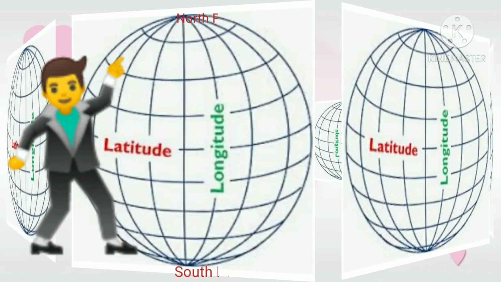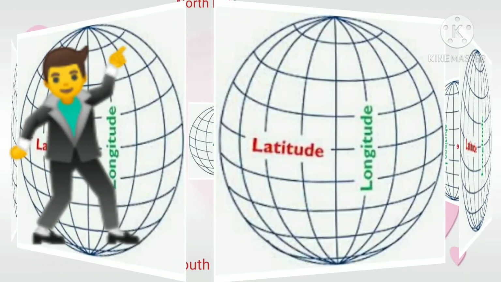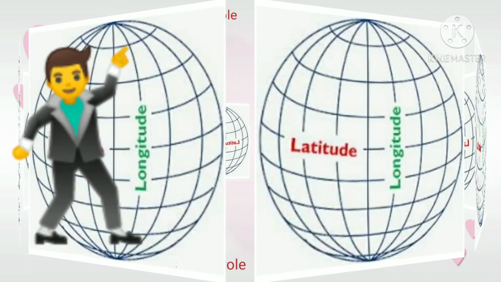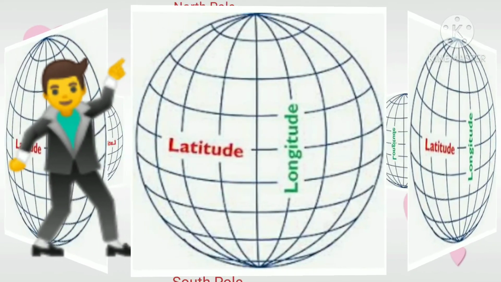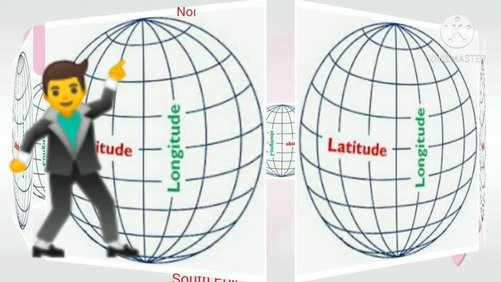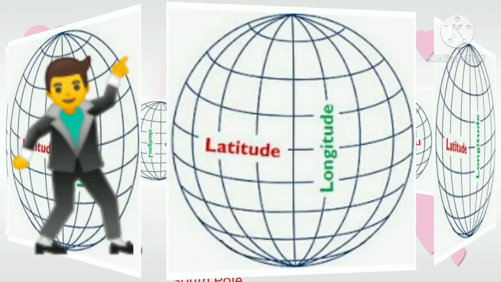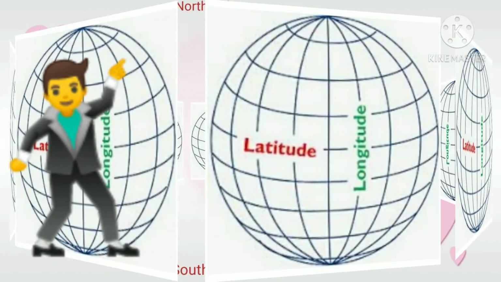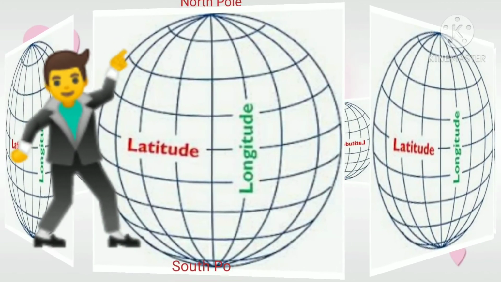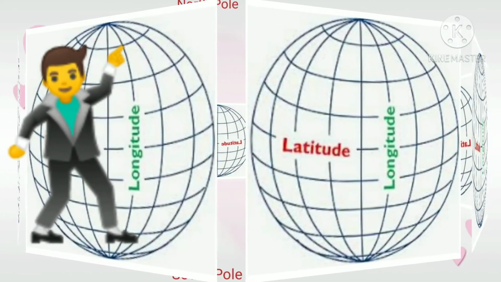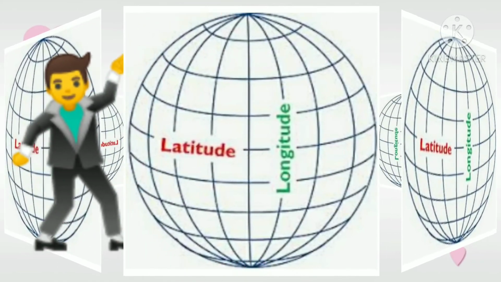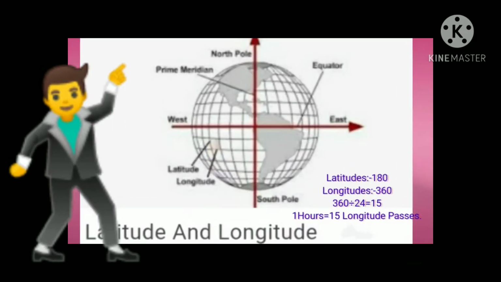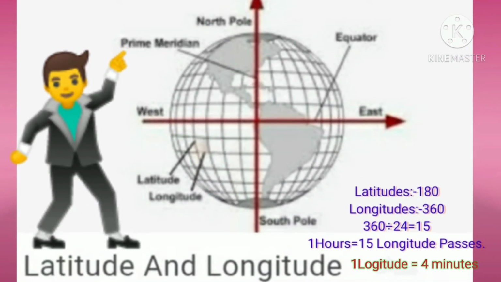Latitude means those imaginary lines that run from east to west are known as latitude, and longitude, those imaginary lines that run from north pole to south pole, is known as longitude. Now, if we observe, the earth is rotating around itself in one day, meaning 24 hours. Look at the diagram.